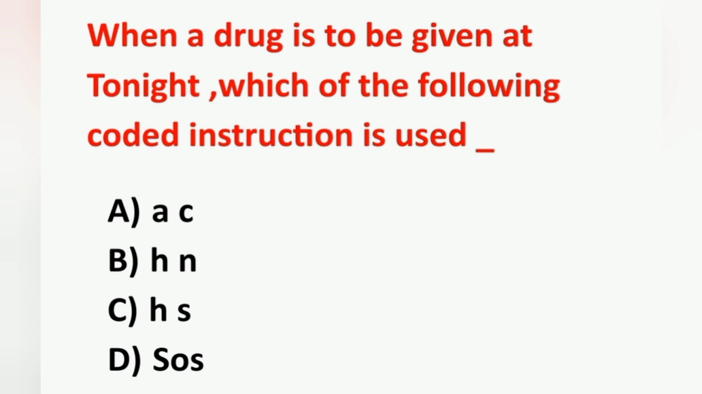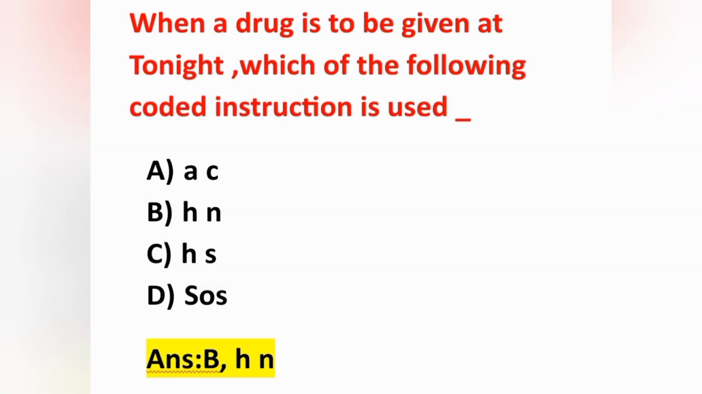The next question, when a drug is to be given tonight, which of the following coded instructions is used? Option A AC, option B HN, option C HS, option D SOS. Tonight means it is HN. AC means after meals. HN means tonight. HS means at bedtime. SOS means if necessary. Option B is the correct answer here.